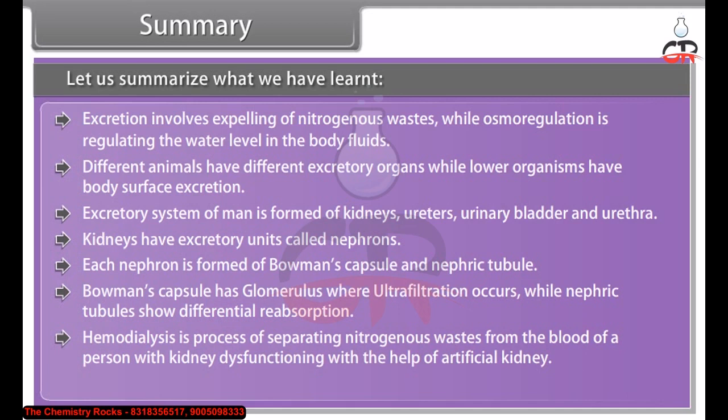Hemodialysis is a process of separating nitrogenous wastes from the blood of a person with kidney dysfunctioning with the help of artificial kidney. In plants, oxygen and excess water is released through stomata.